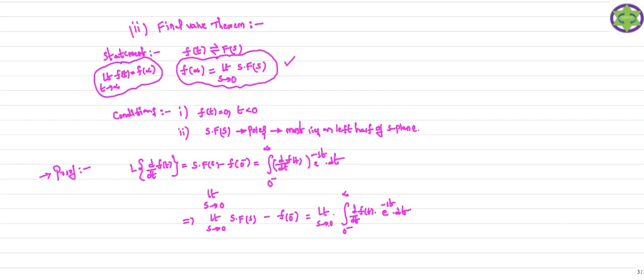Whenever s is tending to 0, this e^(-0) becomes 1. So the integration of the derivative of this signal becomes what? It becomes the signal itself. And if you substitute the limits of integration from 0- to infinity, we should get f(infinity) minus f(0-). So like that I can get.